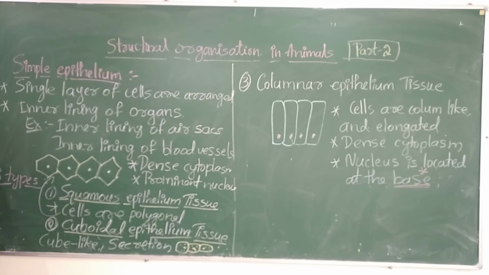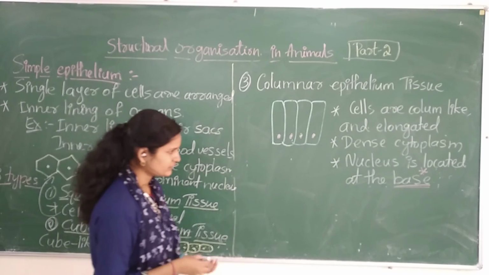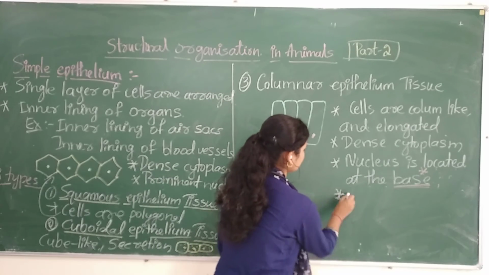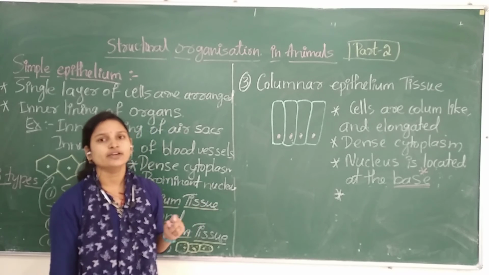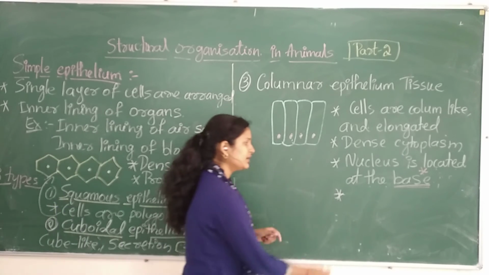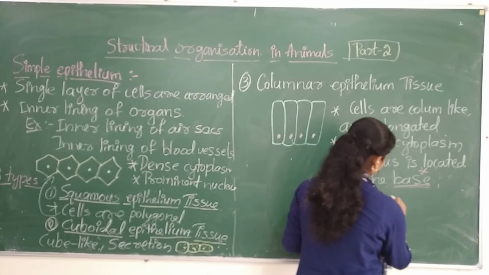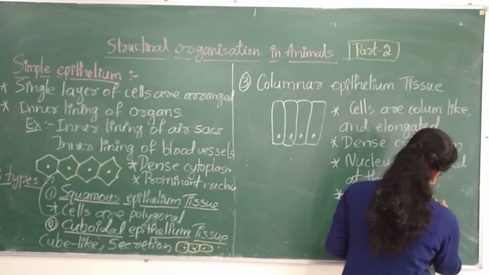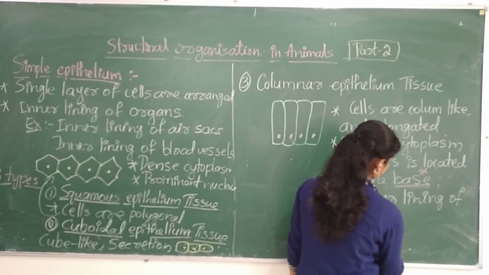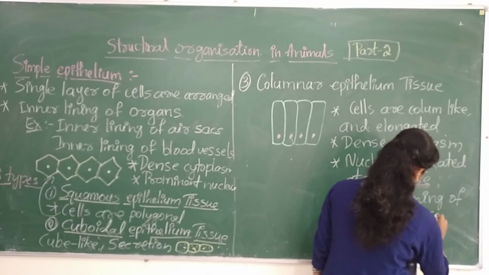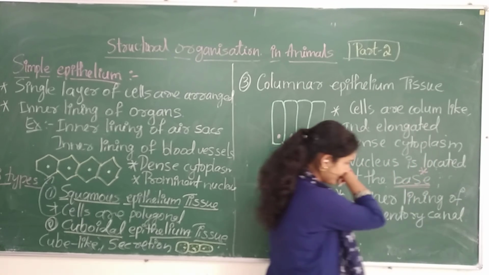Where are they found? These are found mainly on the inner lining of the alimentary canal and the reproductive part.